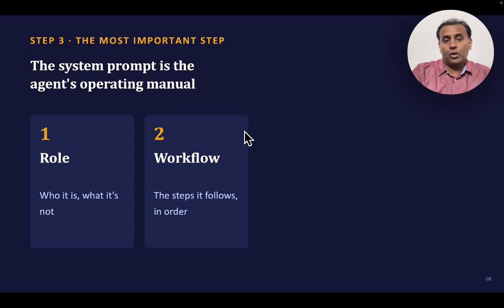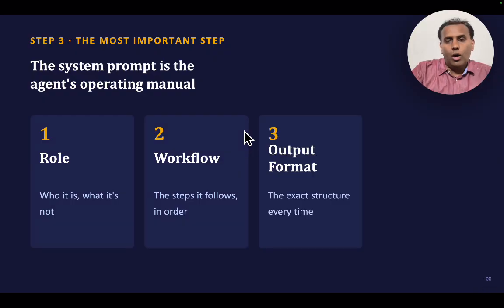If I want to do research on, in my case, AI versus human decision making, I want it to research exactly some of the websites where this topic is covered, shortlist certain topics, and give me 5 topics every week or every day. So that's what it does. Maybe I can do it as a lead agent. It can do website research and give me some websites, or maybe I can build an agent that researches competitor products. So I can define anything research-wise. Now the output: how the output has to be given, the exact structure every time.